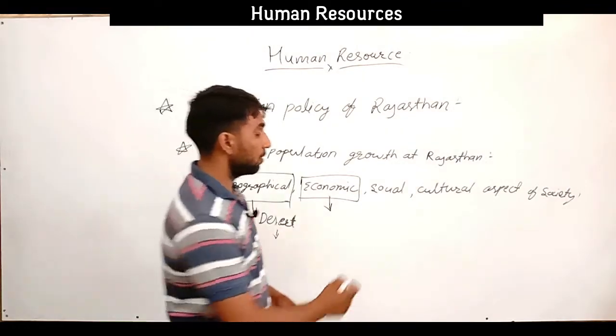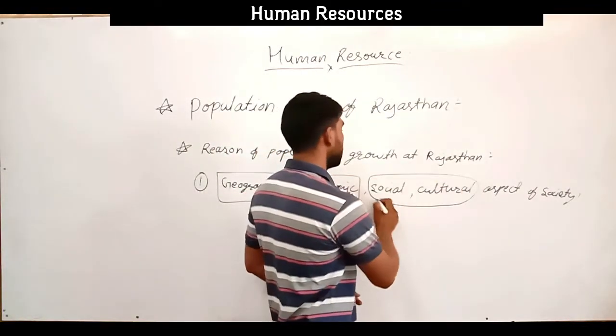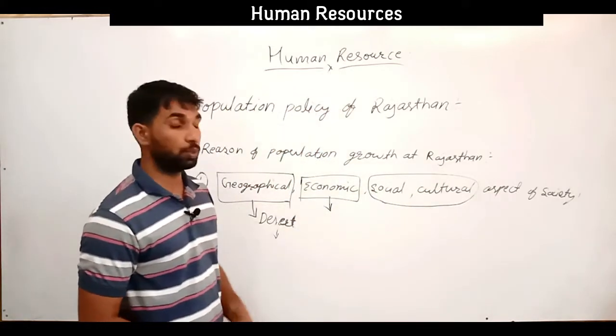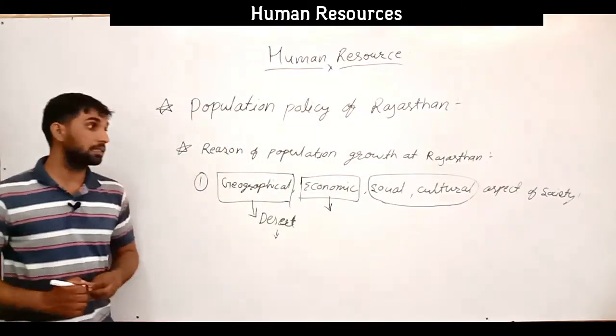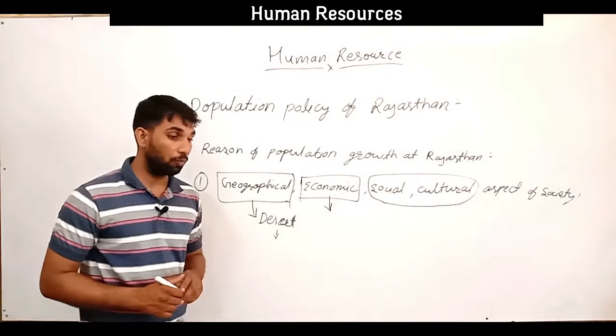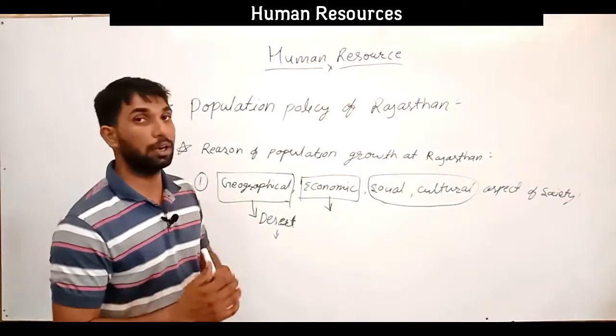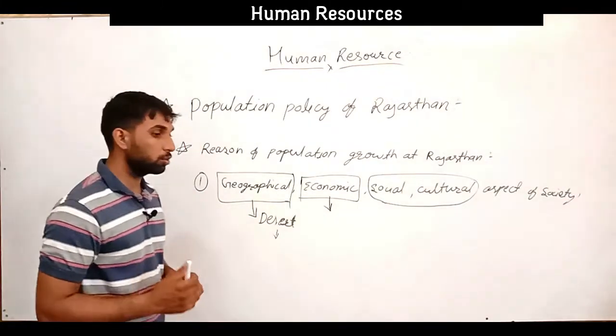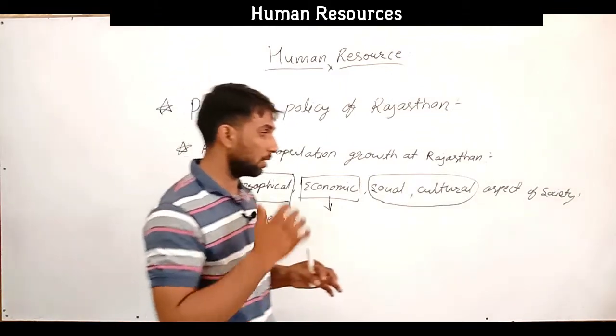Social and cultural aspects we discuss together, because culture is part of the social. In the social and cultural aspect in Rajasthan, we prefer boys in comparison to girl children.